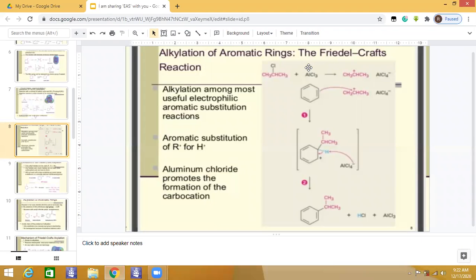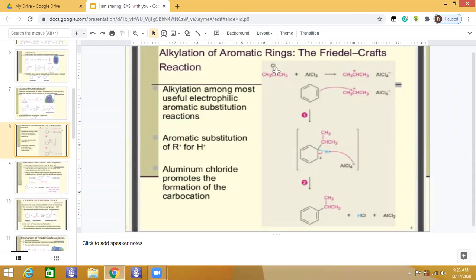So in the presence of this aluminum chloride as a catalyst, one of the chlorines is taken up, because this Lewis acid accepts a pair of electrons. That is its definition: an acid accepts a pair of electrons.